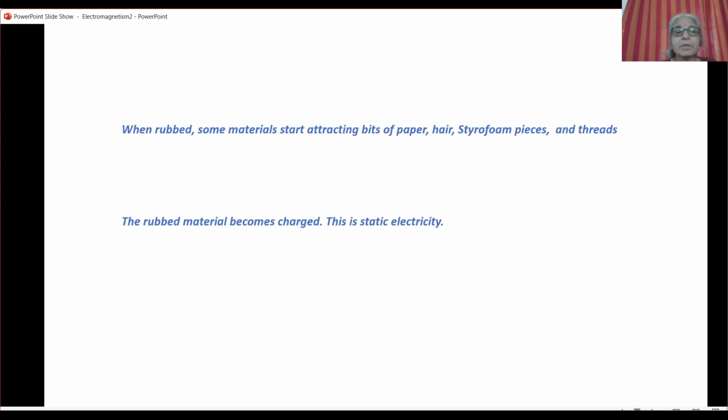So in this video, we have learned that when rubbed, some materials start attracting bits of paper. They also attract loose strands of hair, and styrofoam pieces, what we call thermocol beads, will also get attracted. And the rubbed material becomes charged, and we call this static electricity. We stop here.